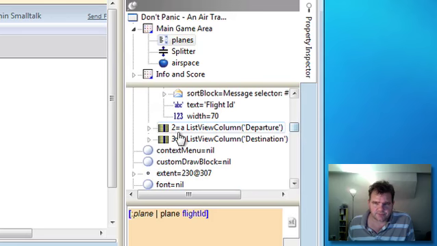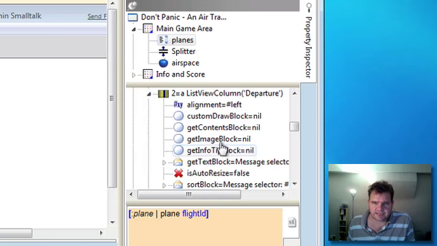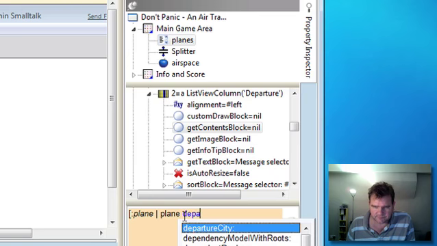So let's go to the departure destination and define the get contents block. Similarly, it's passed over the same plane, and this is the departure city.